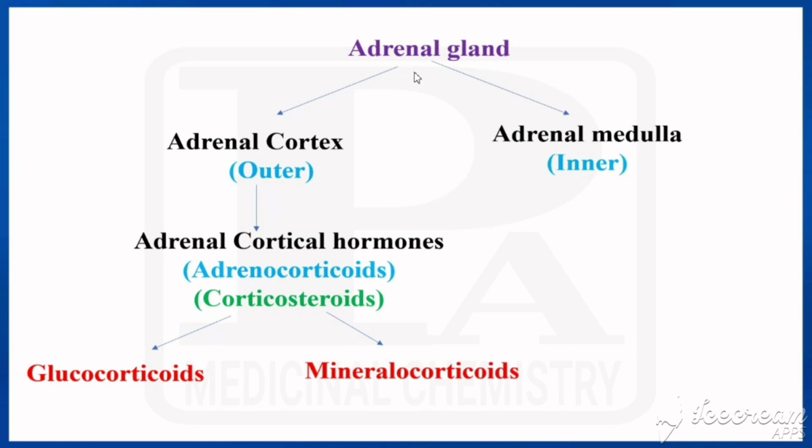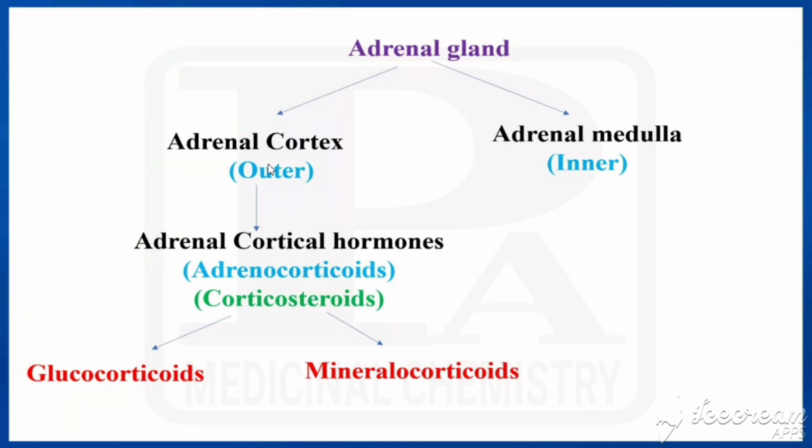Dear students, in this class we are going to see adrenocorticoids. Now we'll see what is an adrenocorticoid. So already we have known about the adrenal gland. It is an endocrine gland. It has two parts. One is the outer adrenal cortex and another one is the inner adrenal medulla.